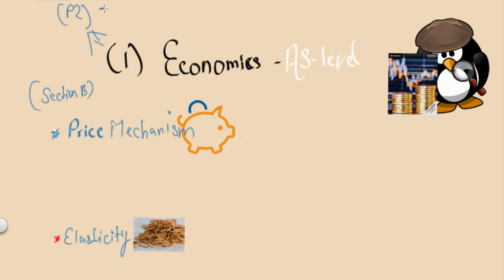Paper number 2 of your economics AS level is worth 40 marks. From these 40 marks, 20 marks are for section B, so they carry 50% of your marks. So we'll be focusing on section B, the essay part, and hopefully by the end of the series you should have a very good idea of what to expect and how to write different past papers.